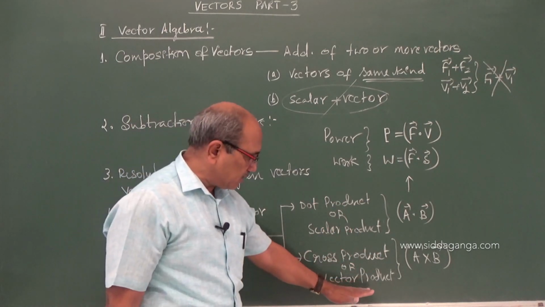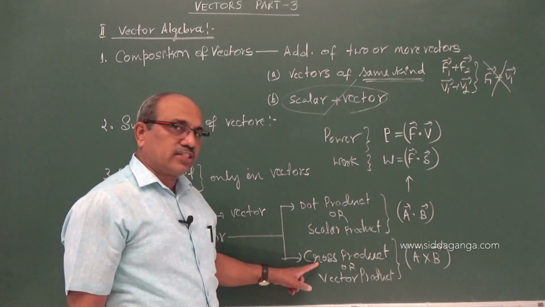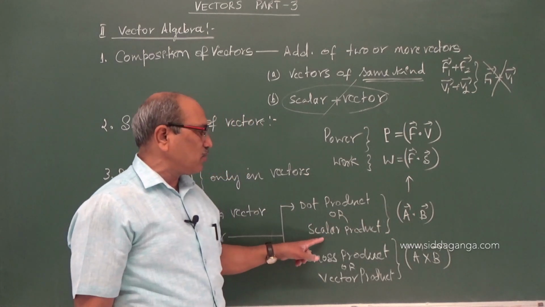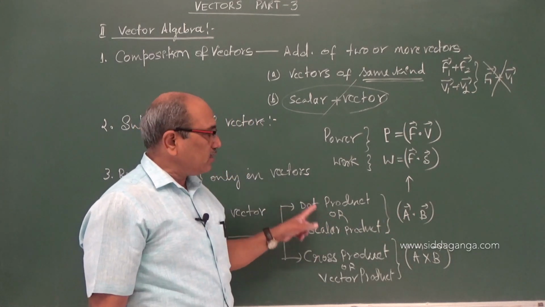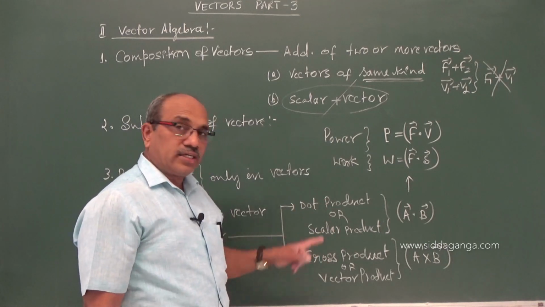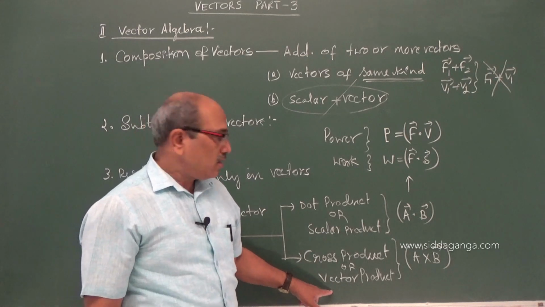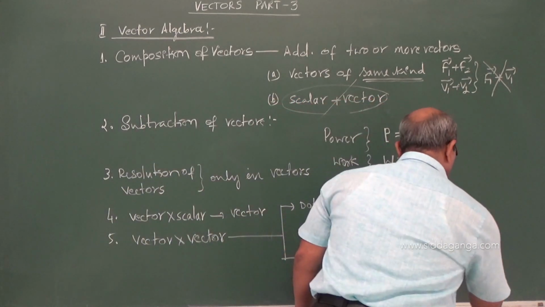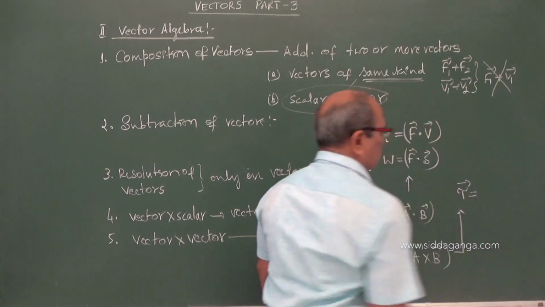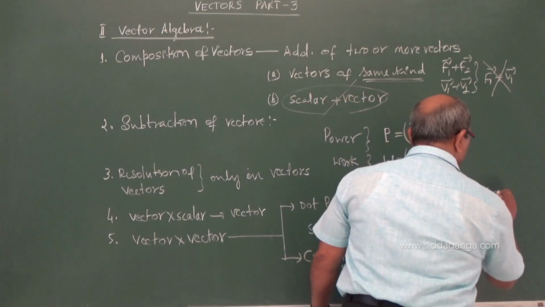Therefore, it is called vector product. The notation we use here is cross, therefore it is called cross product. Where the notation is dot, it is called a dot product. Otherwise, vector into vector can become a scalar, called scalar product. Vector into vector can become a vector, called vector product. For this, I told you the example of torque, rotational force, which can be written as R cross F.